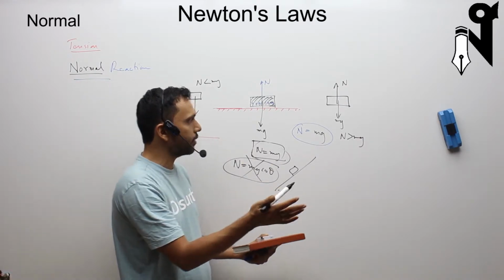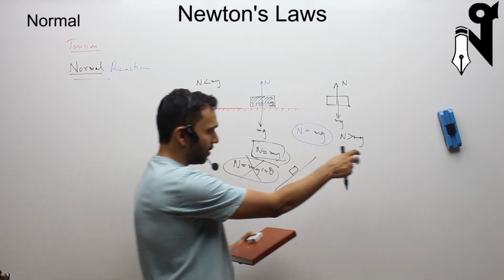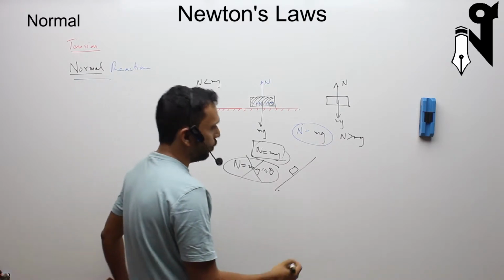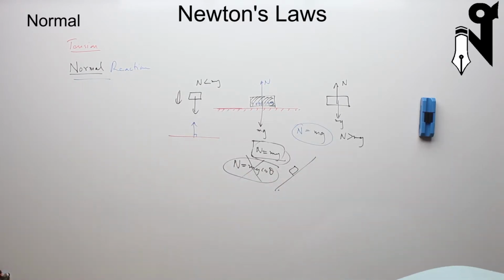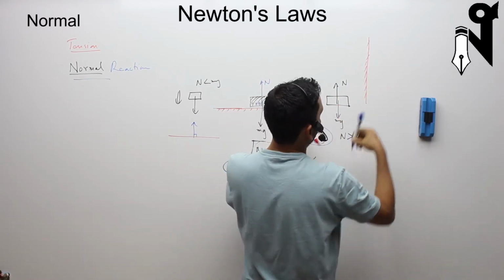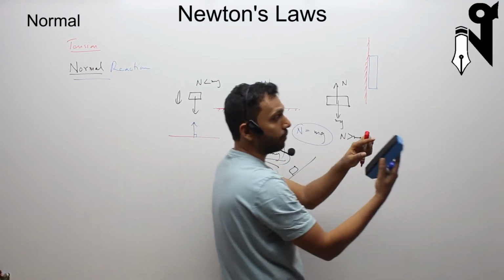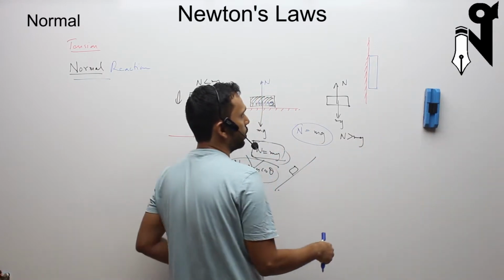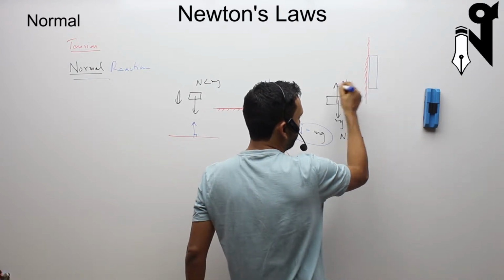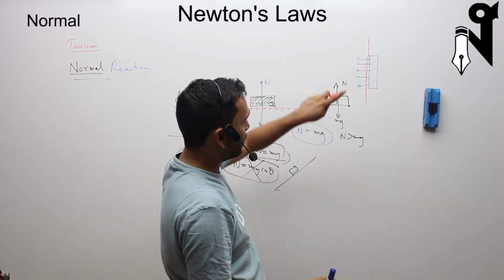So normal reaction is a reaction force from the body which is in contact, like over here. This duster is in contact with the whiteboard. So let me draw the whiteboard in red and the duster in blue. Then what is happening? Due to magnetic attraction, these are actual magnets, and the board is magnetic. The wall or the whiteboard is pulling the duster towards itself. It's pulling the duster. So the duster is pressing the wall.